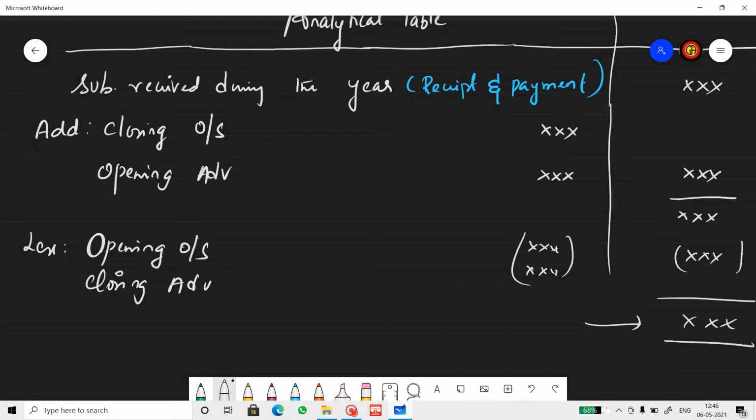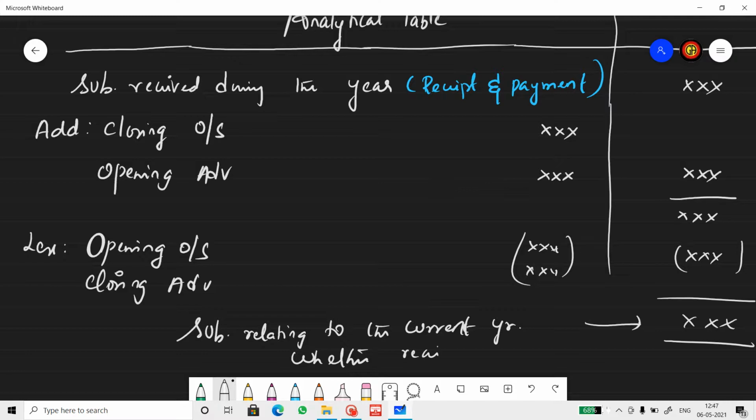This figure is subscription relating to the current year, whether received or not. So this is subscription relating to the current year whether received or not.